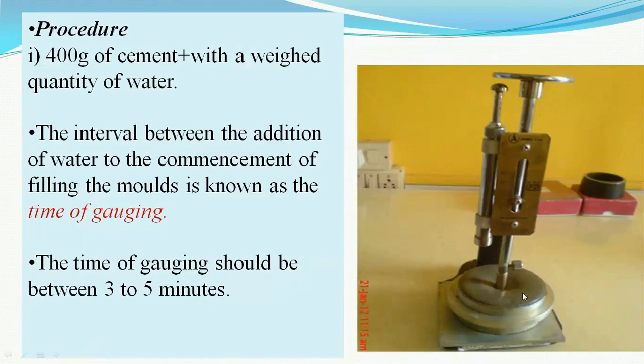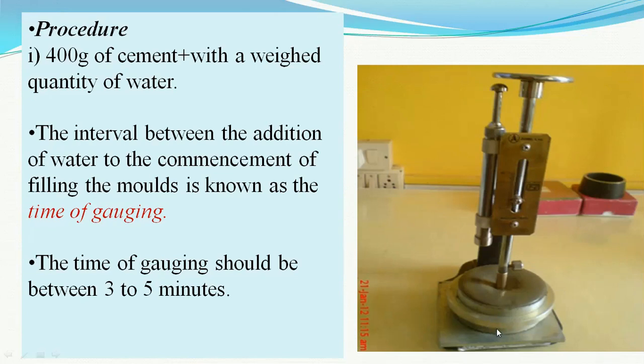A cement paste with a certain quantity of water is prepared, and the initial setting time plunger is released with the help of the knob into the cement paste, and it is found that this plunger or the needle should move into the cement so that it should be 5 to 7 millimeters above from the bottom of this brass cylinder.